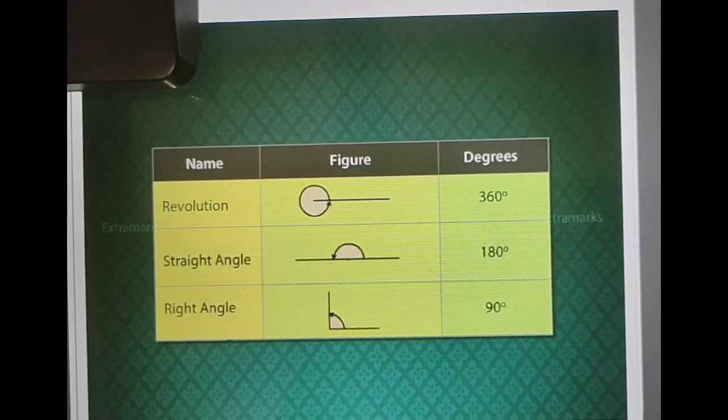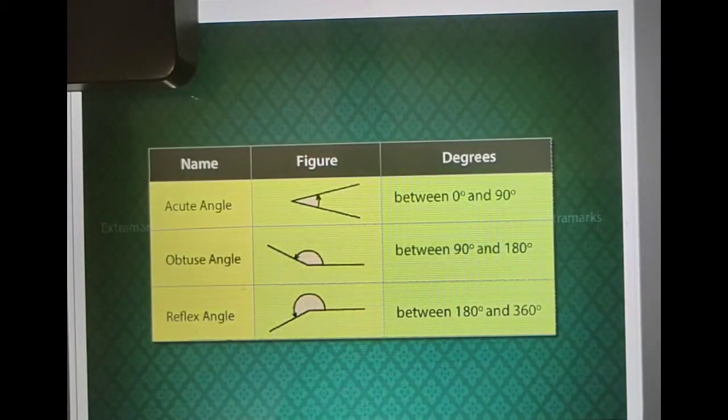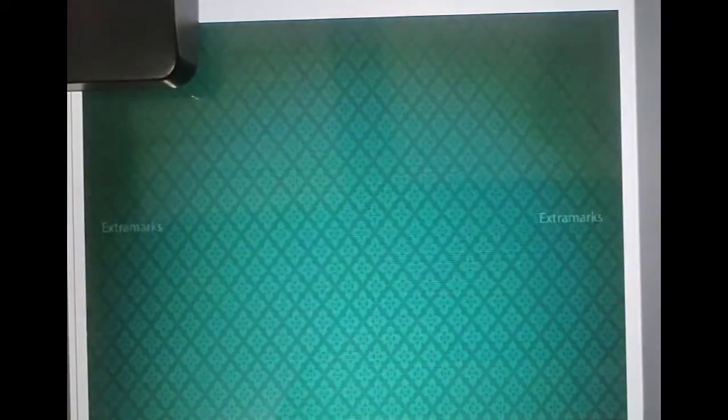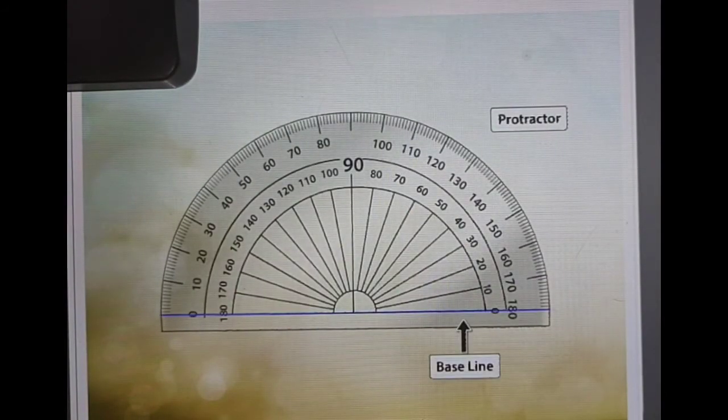A straight angle or half turn will measure half of 360 degrees or 180 degrees. A right angle or quarter turn will measure 1/4 of 360 degrees or 90 degrees. An acute angle will measure between 0 degrees and 90 degrees. An obtuse angle will measure between 90 degrees and 180 degrees. A reflex angle will measure between 180 degrees and 360 degrees. In order to measure angles, we use a measuring device called a protractor with tiny 1 degree markings on it.